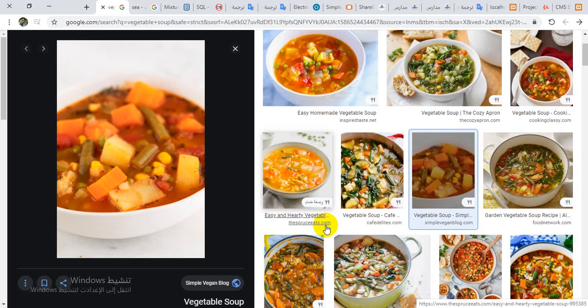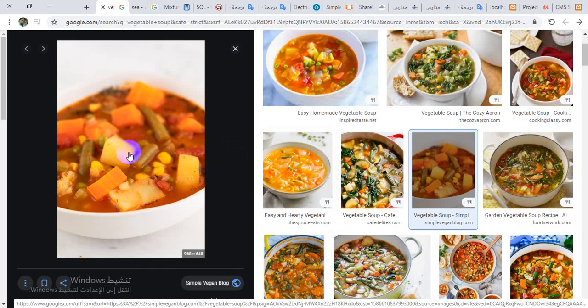Homogeneous means it's considered to be a mixture that is really well mixed. But the components or substances of the soup here are not really well mixed. So you can see all of them, you can differentiate between them: carrot, potatoes, corn, or whatever.